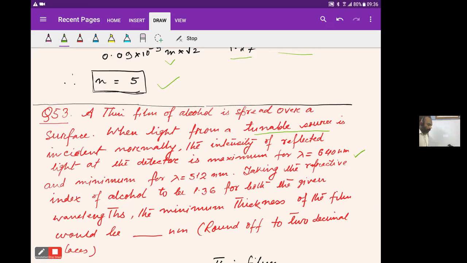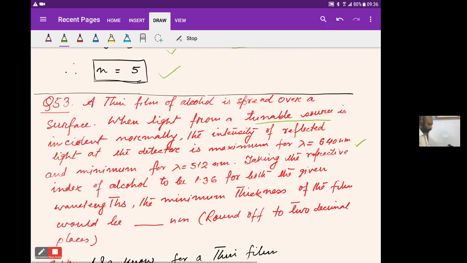Taking the refractive index of alcohol to be 1.36 for both the given wavelengths, the minimum thickness of the film would be, in terms of nanometer, rounded off to 2 decimal places.